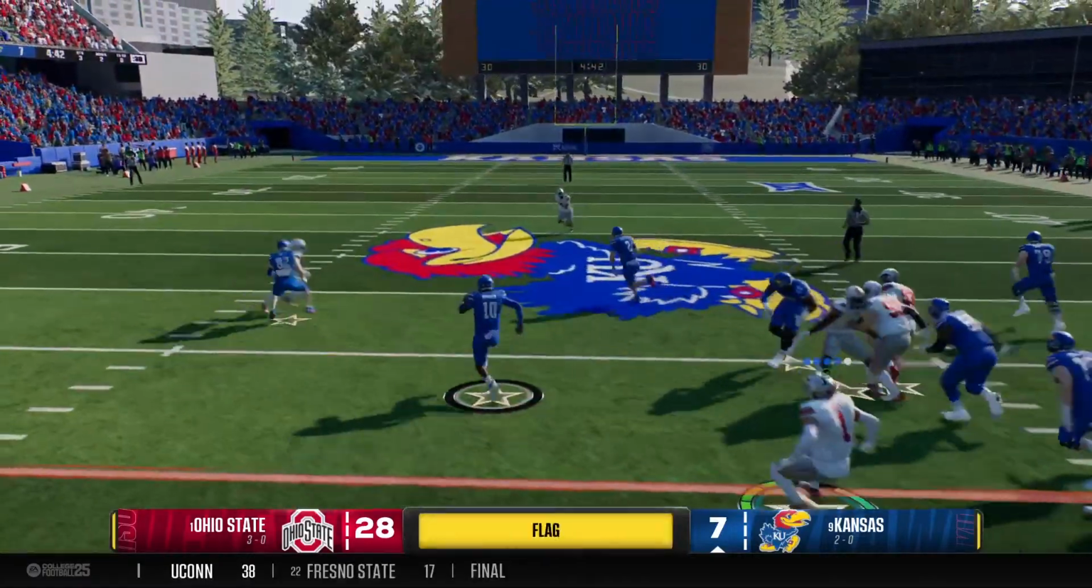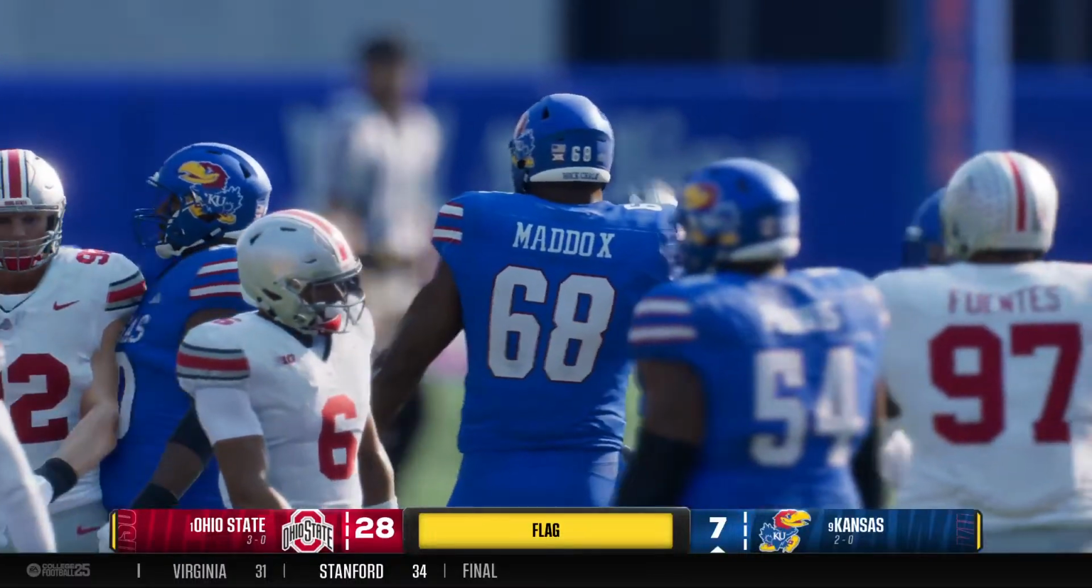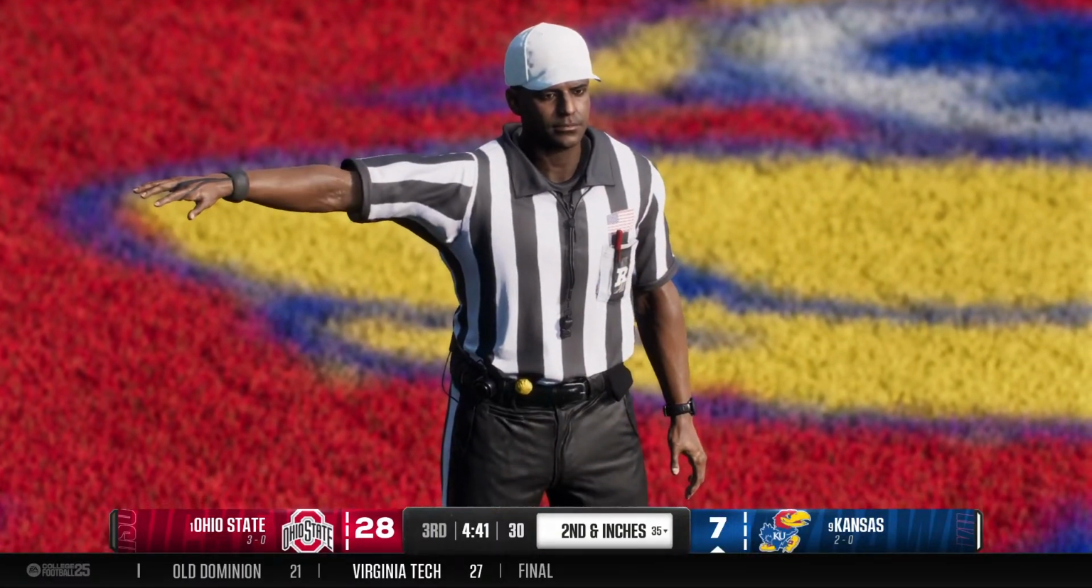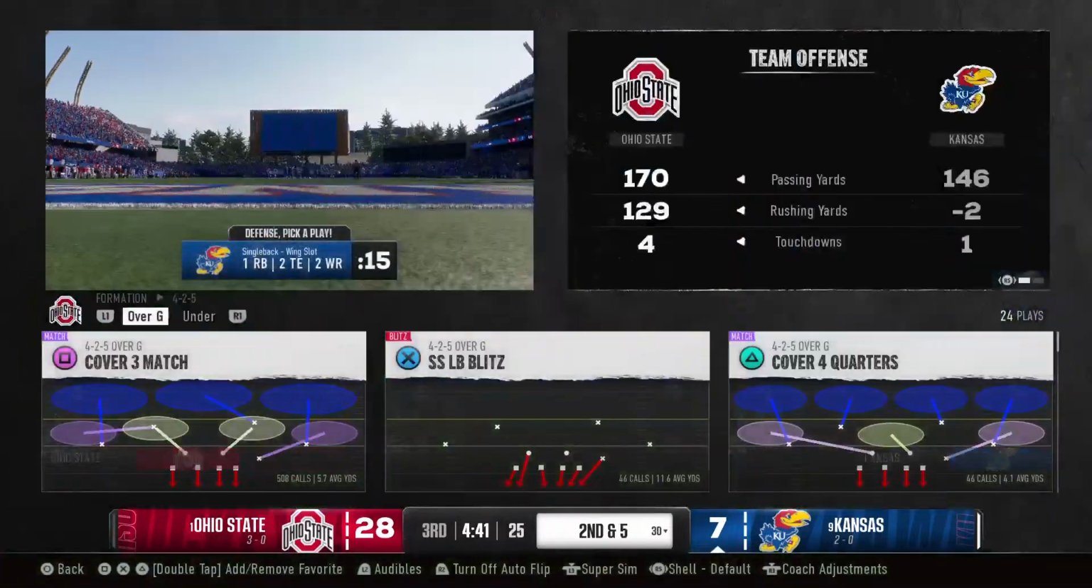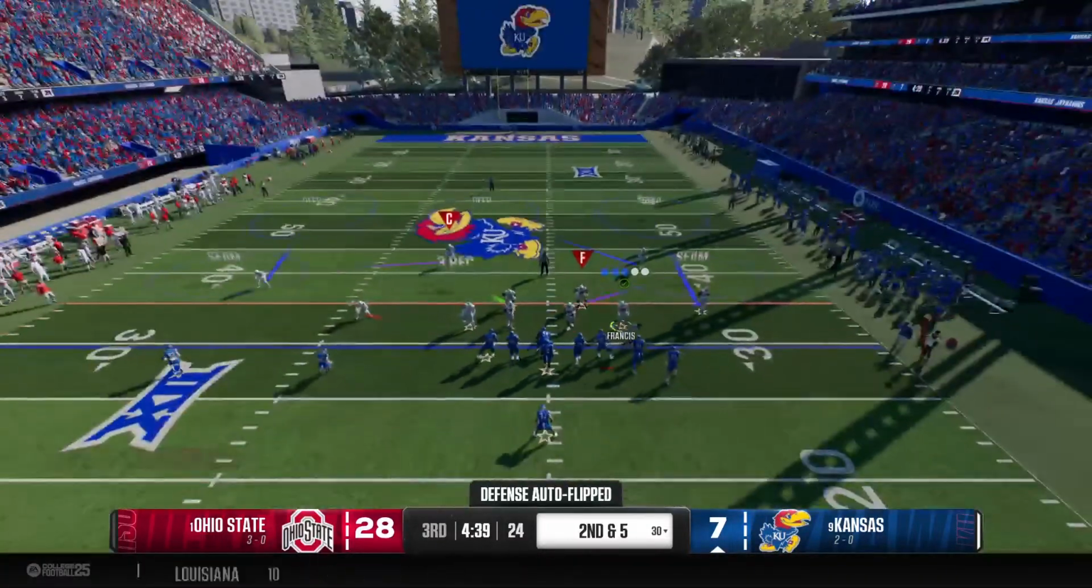It's a quarterback keeper. Fights through a tackle. And he's brought down, but there is a flag on the field. Let's check out this call. See if the offense can overcome that holding penalty. Now it's second down here.